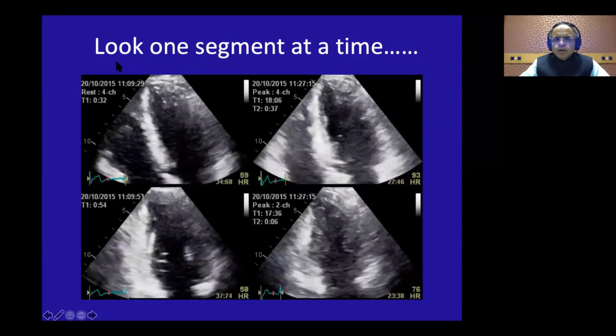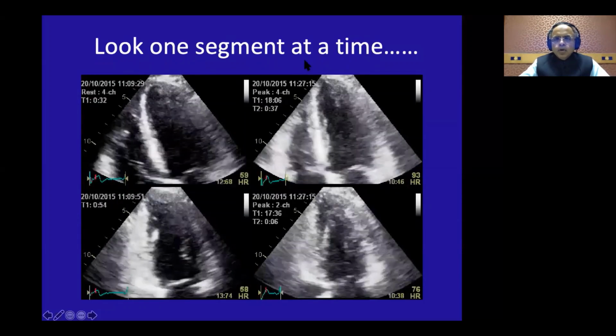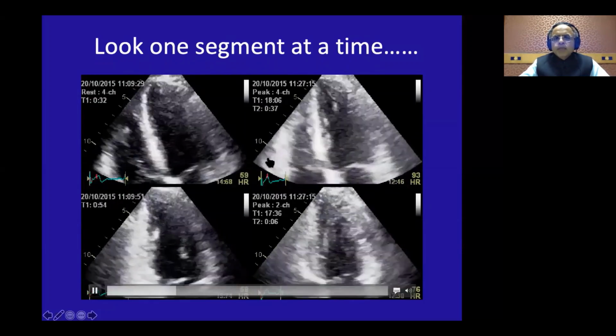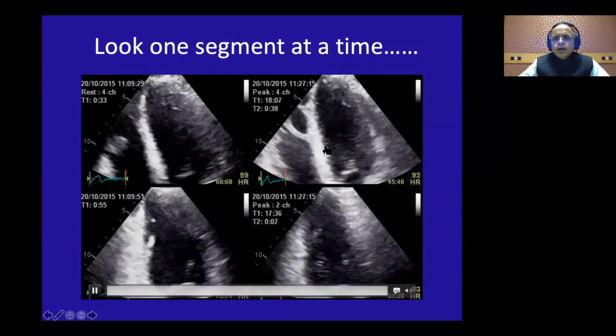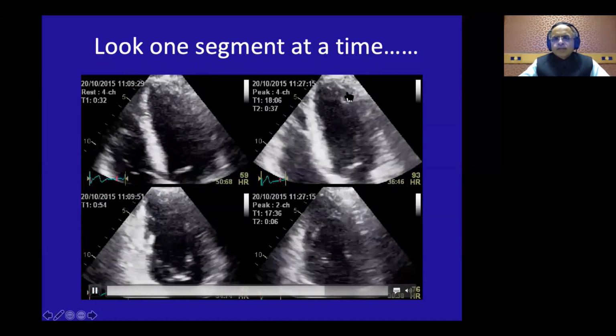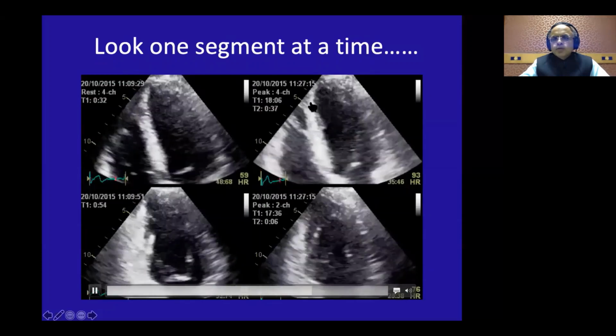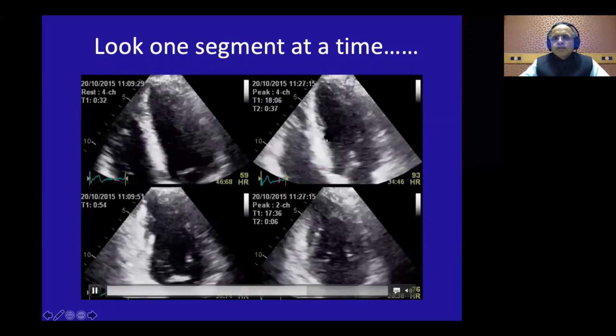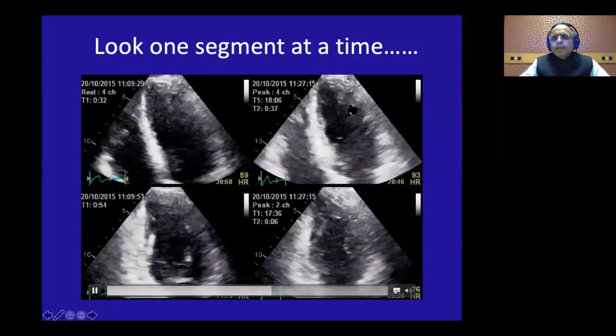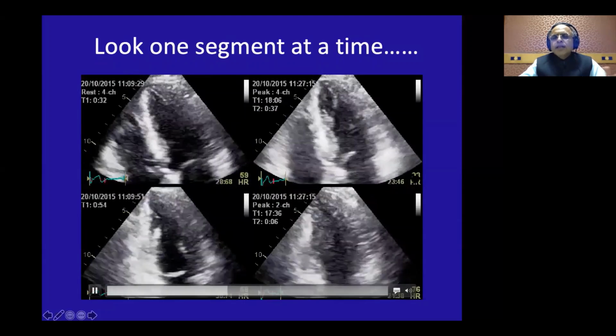I always keep on telling this multiple times to all the fellows that never look at the LV in toto. Look at one segment at a time. You know, in long axis, there are 6 segments, 2 basal, 2 middle, and 2 apical. Look at one segment at a time, and your appreciation of regional wall motion abnormality suddenly improves.